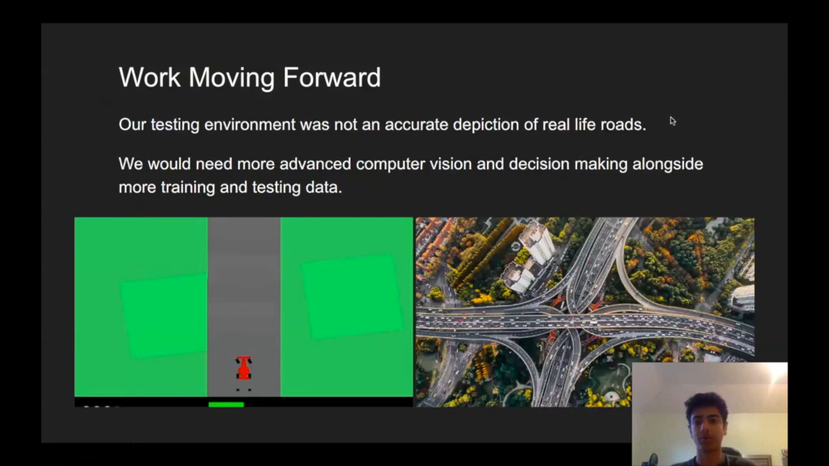So, moving forward, our testing environment wasn't an accurate depiction of real-life roads. As you can see, it didn't include other cars, traffic, or obstacles. It just had a racetrack. And so, if we wanted a more robust one in the real world, we'd need more advanced computer vision that had cameras and sensors instead of just reading RGB values. And we'd also have more advanced decision making alongside a lot more training, a lot more testing, instead of around 20 minutes of behavior cloning and a few epochs of deep Q learning training.